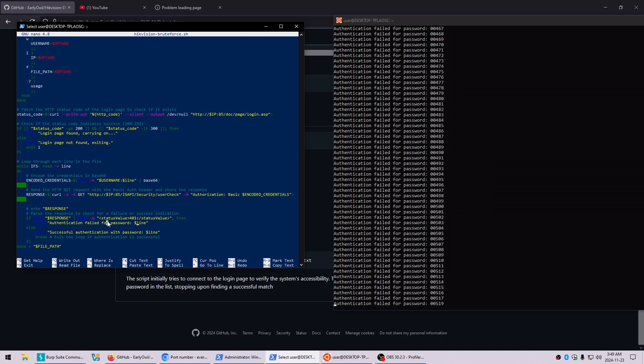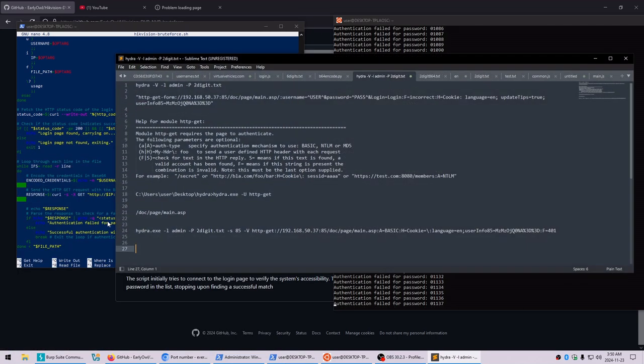So yeah, that's it. I'm just gonna let this thing run. It's slow as hell, a lot slower than Hydra, but I tried and I tried and I tried with Hydra. What it does is concatenate the username and the password into base 64 encoding with the colon in between.